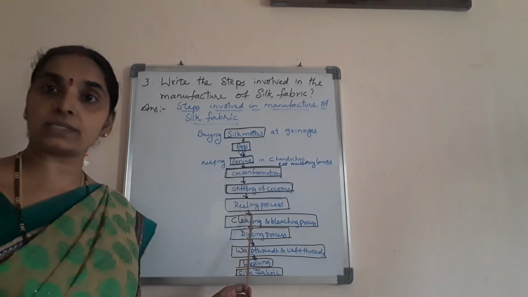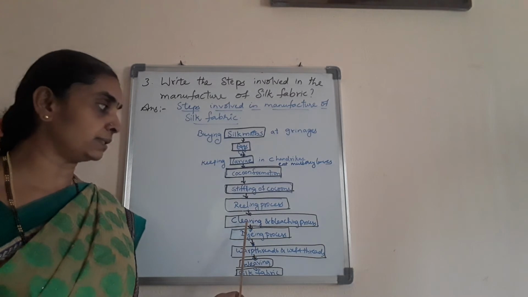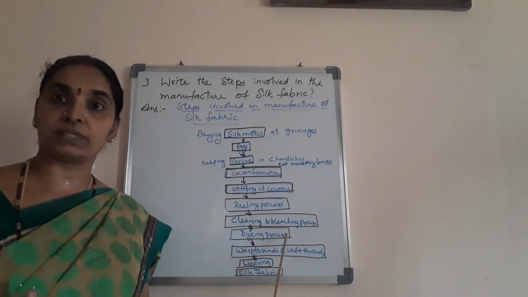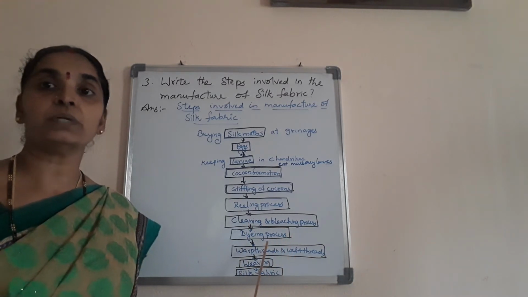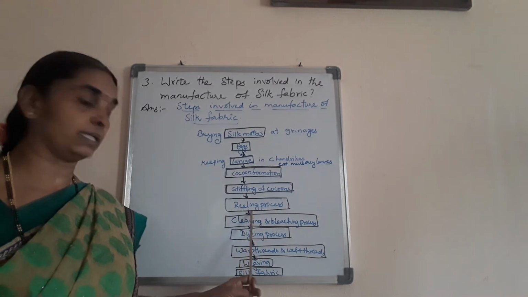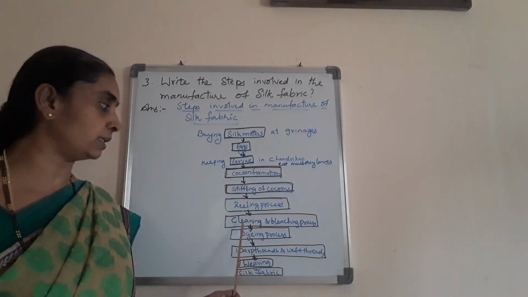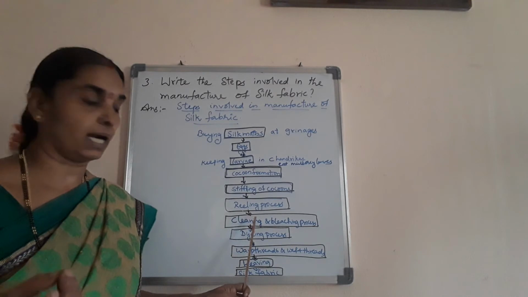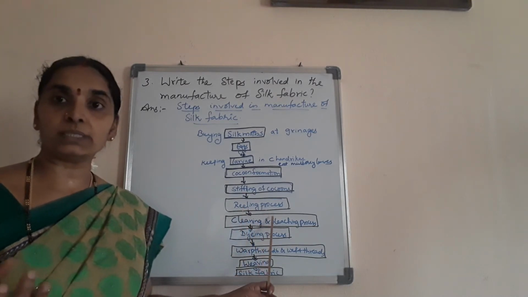Later the reeling process is done to loosen the fiber, then the cleaning and bleaching of that fiber takes place, and 5 to 8 threads of the fibers are wound together to get the yarn, which is reeled over the reelers.